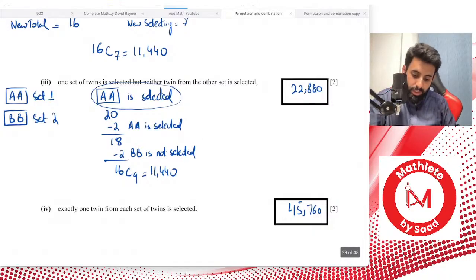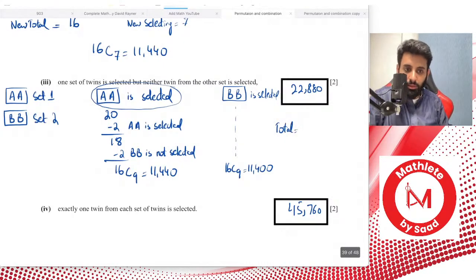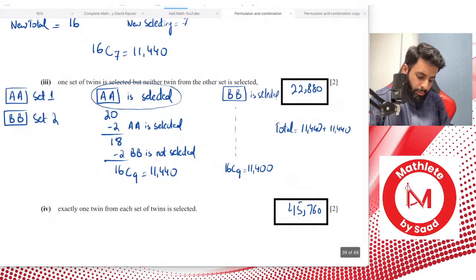Now the same works the other way around. What if this set of twins is selected? For this, it's the exact same set of calculations. You will do the exact same thing, which is 11,440. Now the total number of ways in which you can do this is 11,440 times 2, or 11,440 plus 11,440, which is equal to 22,880. There you go.